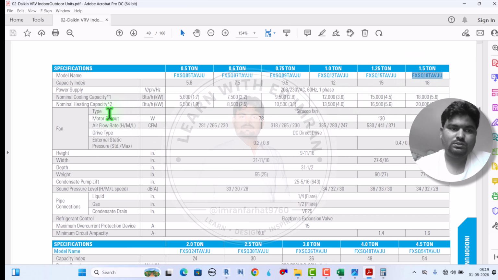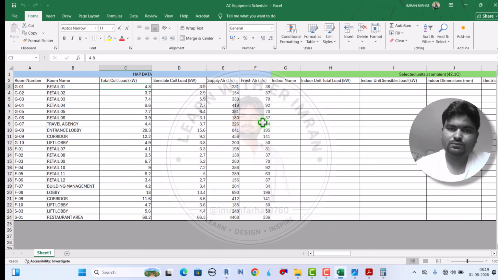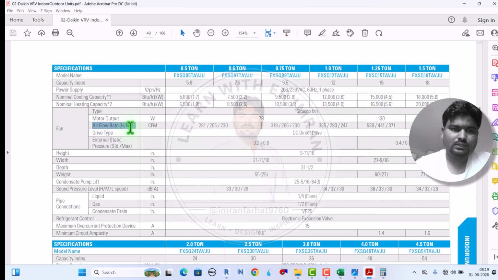But before that I also have to check the air flow rate, high, medium, low. How much is our air flow? 231. Here in this one is the CFM, like 600.